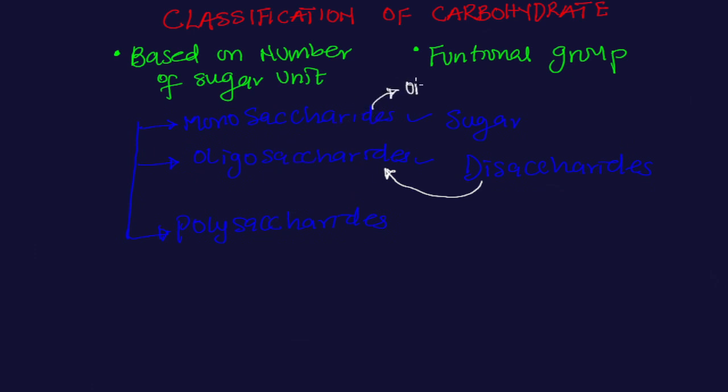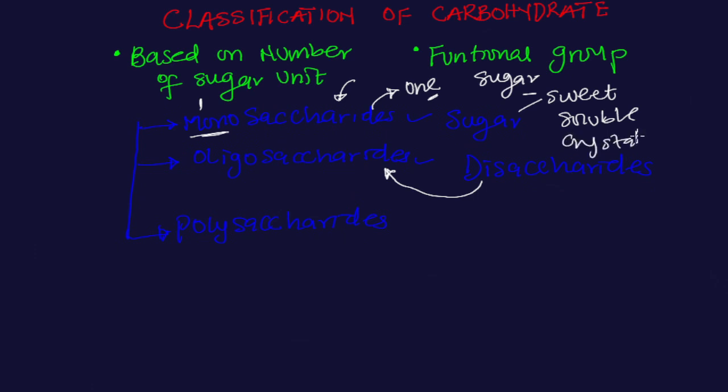Now, as far as monosaccharide is concerned, we are talking about one sugar unit, right? After all, mono simply means one, and saccharide simply means sugar. So monosaccharides contain one sugar unit. Then what are the properties of monosaccharide? The common properties are that monosaccharides are sweet to taste, they are soluble, and they are crystalline in structure. So they are very, very sweet to taste.